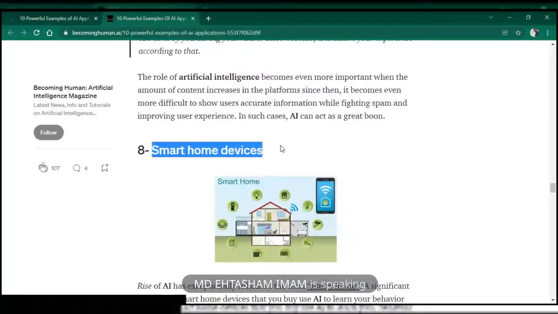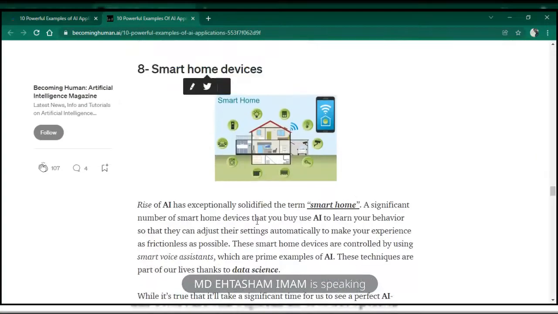Smart home devices. I already informed you that if you keep entering your room daily at exactly 7, then the computer will understand. Suppose you have kept motion sensors, and it is able to detect you are coming in every day at 7 o'clock, turning on your AC, and you are waiting for say 30 minutes, and then you are comfortable, you are sleeping.